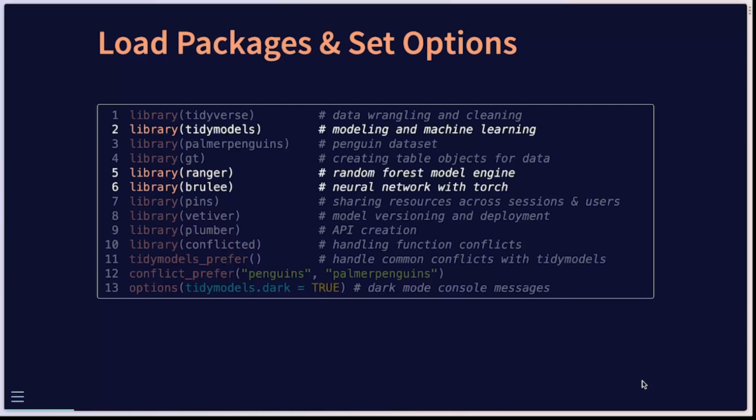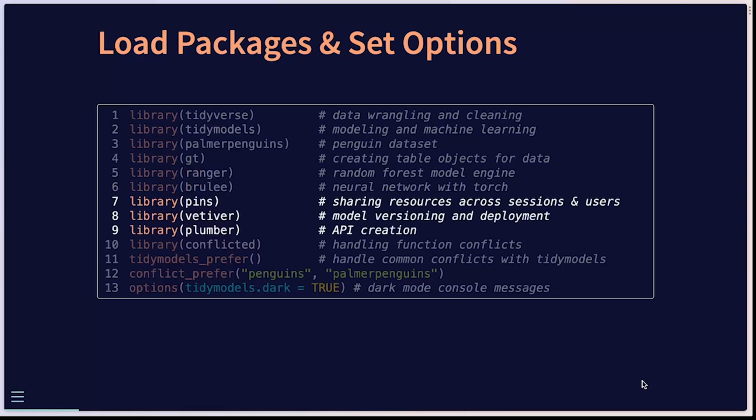You also will have to install Torch as part of this, so just note that as you're executing this code on your own. For the MLOps portion of this, like the operationalization of our models, we'll be using the pins package for model version control, as well as Vetiver, as I already mentioned, to create the API, and we're creating a plumber API, which is why we have that package as well.